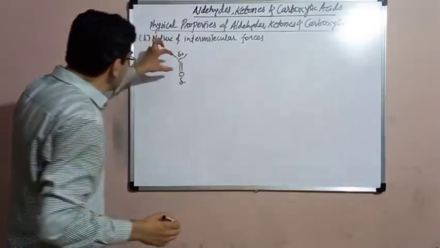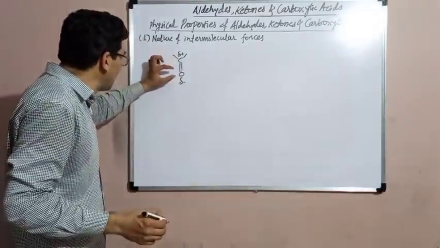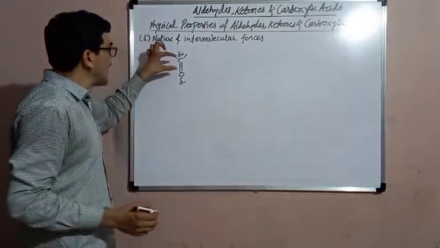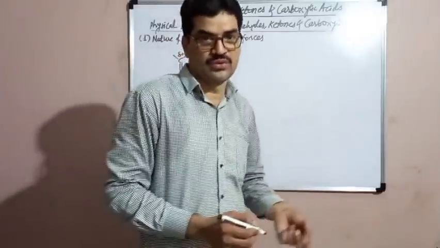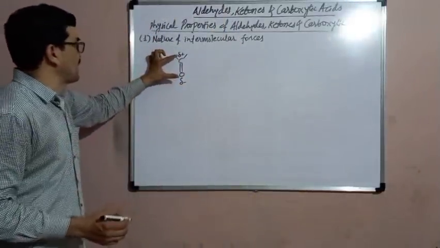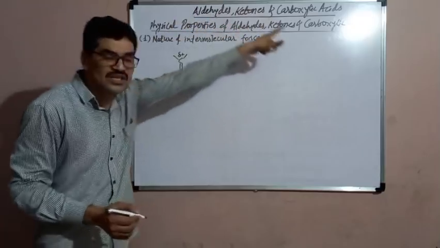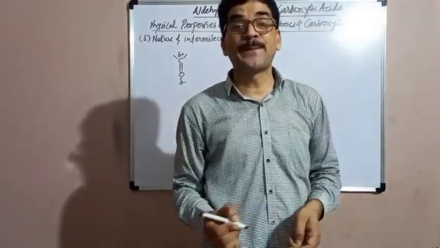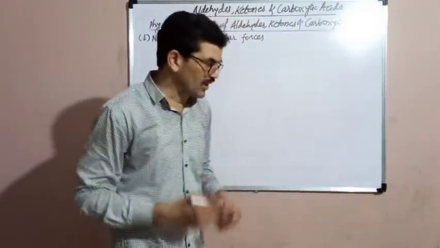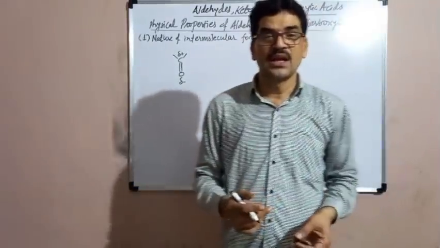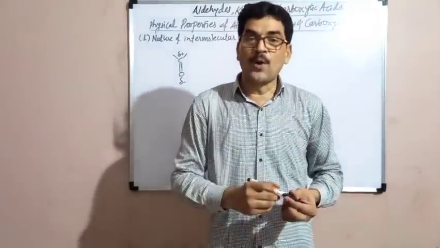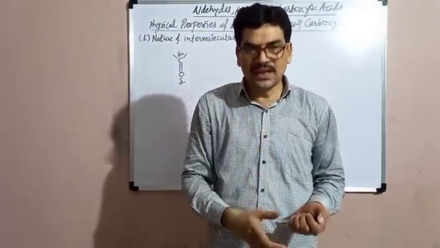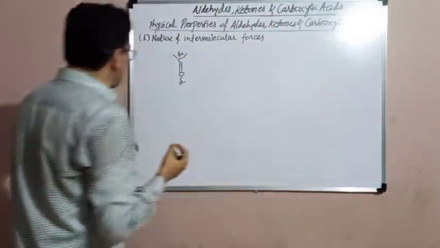Means the carbonyl group is polar. It has a polarity. Carbon is the positive and oxygen is the negative pole. And because of this dipolar nature of carbonyl group, which is present in the aldehydes as well as ketones, these aldehydes and ketones are held with each other by the dipole-dipole interaction. Now, what is the meaning of dipole-dipole interaction? You know very well. Dipole-dipole interaction means the positive pole of one molecule is held with the negative pole of the other molecule by the electrostatic force of attraction.